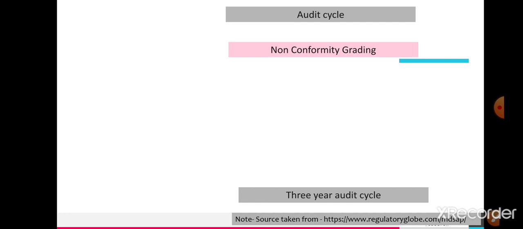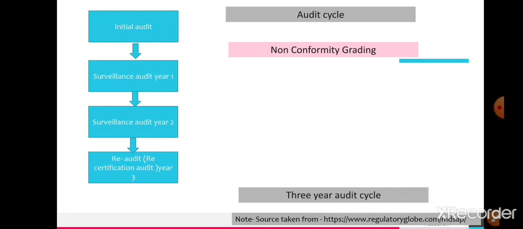Next we will discuss the audit cycle. The audit cycle of MDSAP is very simple. First is the initial audit, which is mostly done in two stages, stage 1 and stage 2. That is a 3-year audit cycle. In the first and second year there is a surveillance audit, and the third year is a recertification audit.